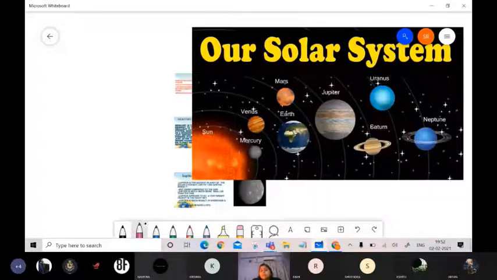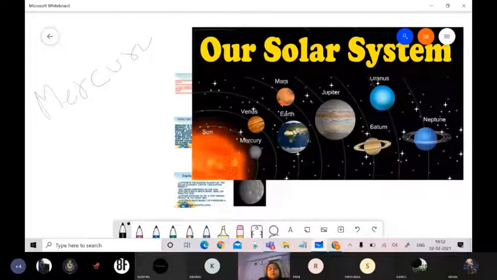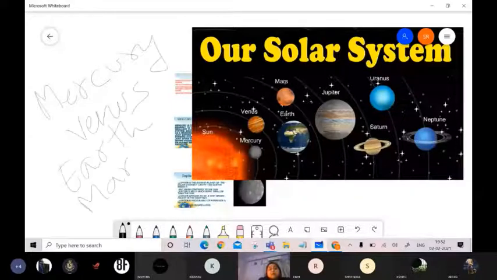The Mercury, Venus, Earth, and Mars are actually called the inner planets, and they all are made up of rocks and metals.